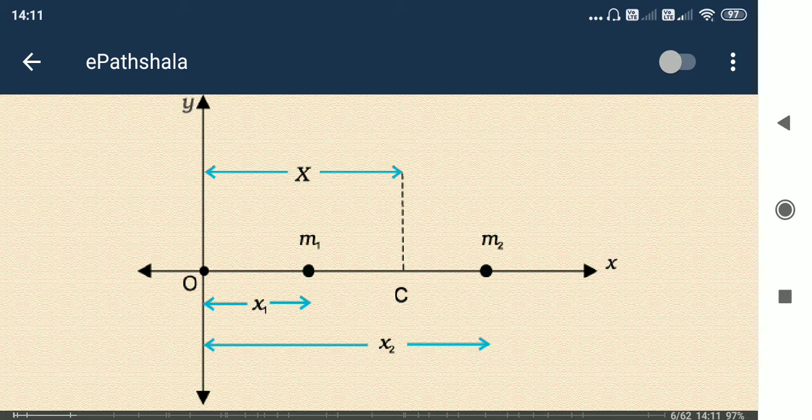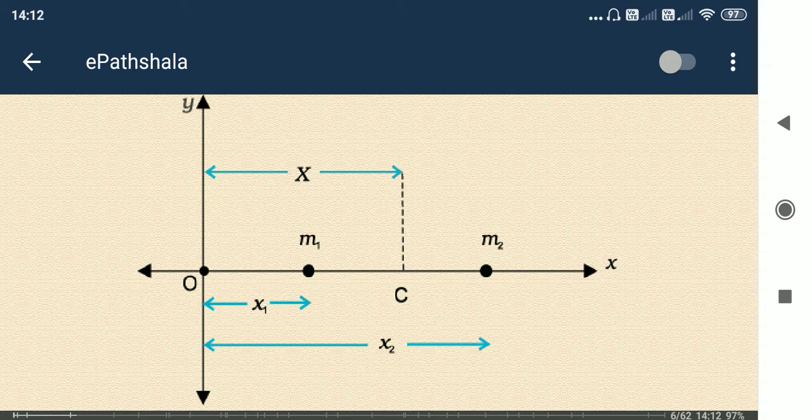Now the center of mass is that point where we can say the whole mass is concentrated. Here the point is C. If m1 and m2 are both the same mass, then the distribution of mass is homogeneous in nature, and in that case the point C is the center of mass.